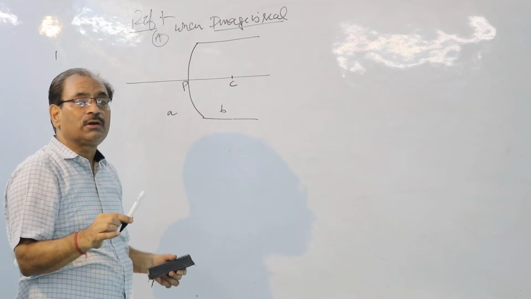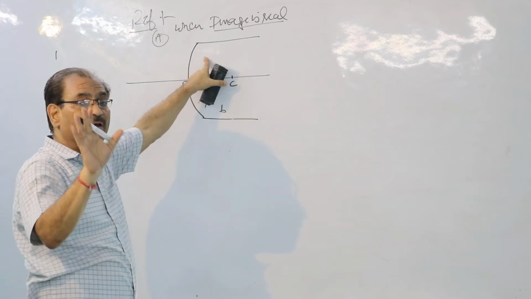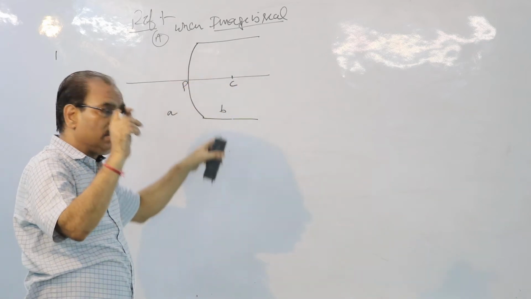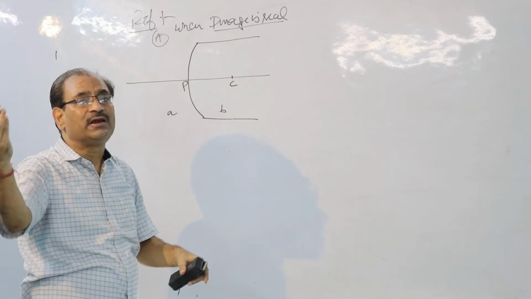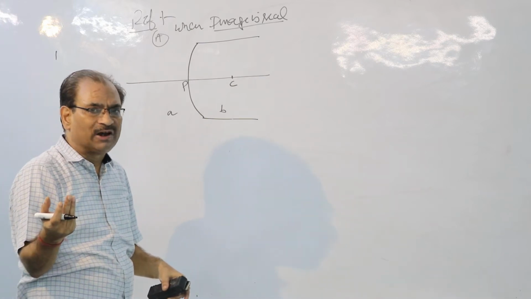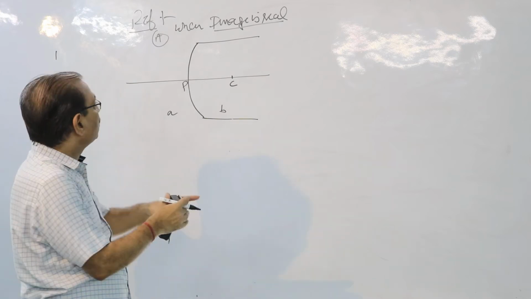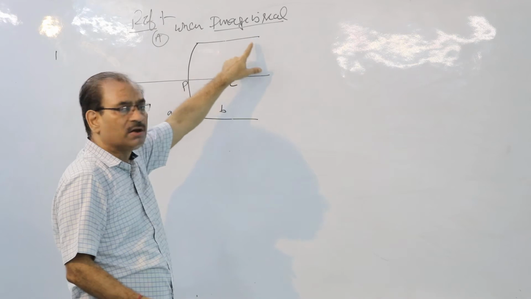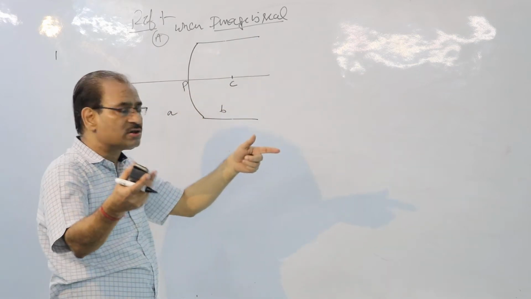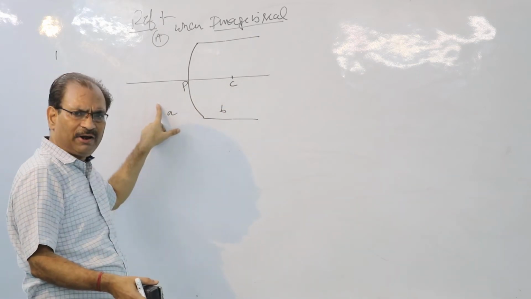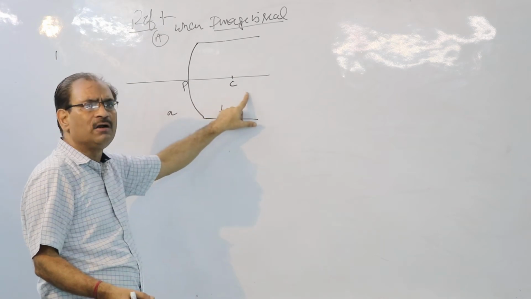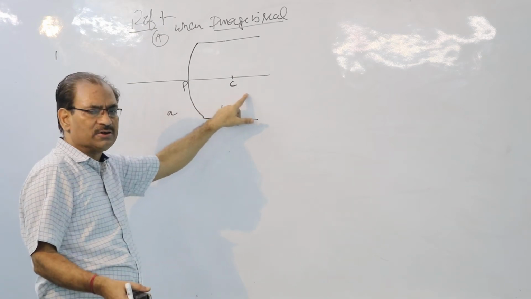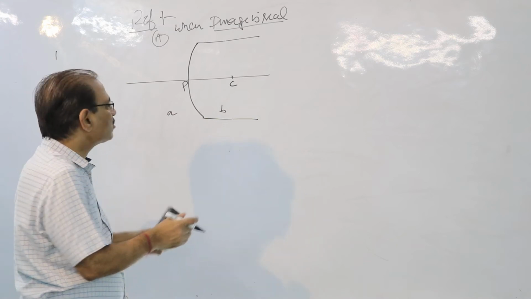Now this question is an important question from the point of view of your exams. This question will be coming in the exam in many different ways. Like one way I have written: discuss the case when the final image is real, or discuss the case when the object lies in the rarer medium and the image is formed in the denser medium. Okay, like this. Let us see what happens.